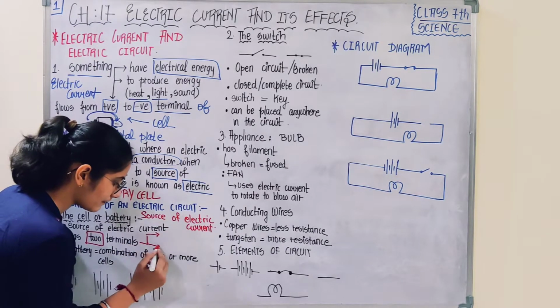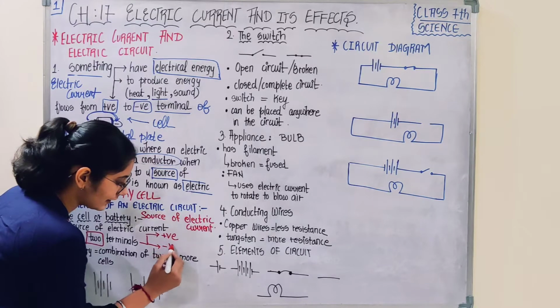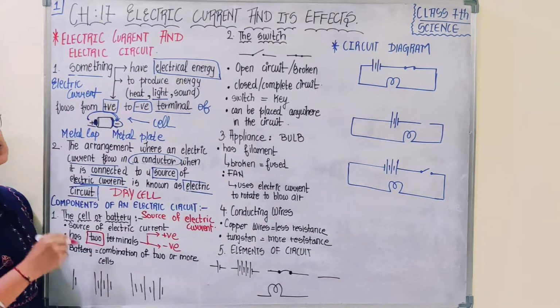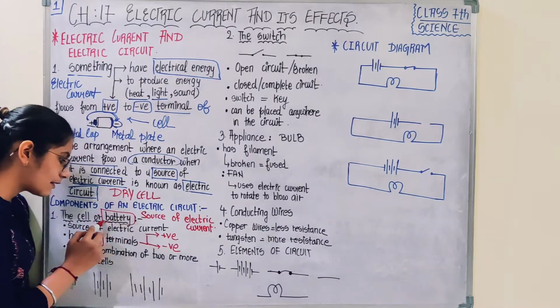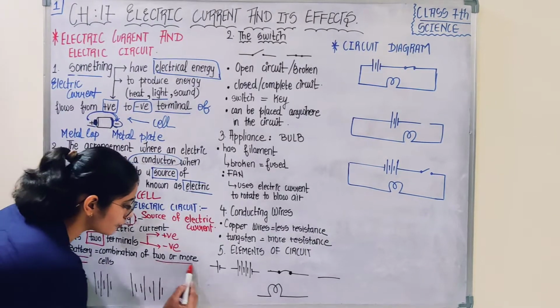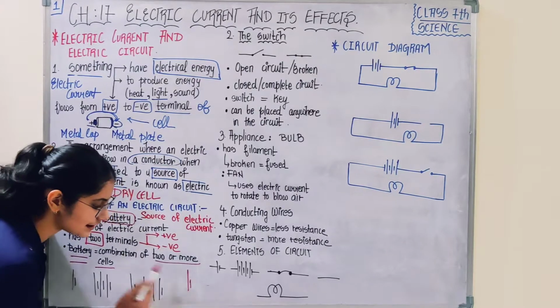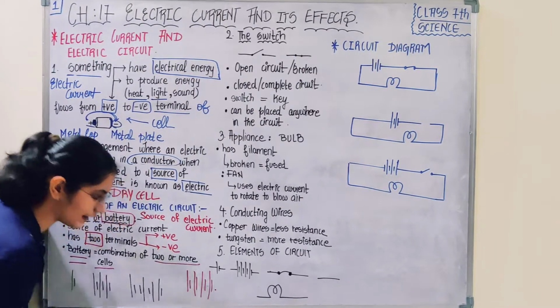Can you give the name? Already discussed. Positive terminal and negative terminal. The cell or battery has a positive and a negative terminal. Why am I saying cell or battery? Because a battery is a combination of two or more cells. If I say this is a single cell, but if I add more cells, it becomes a battery.